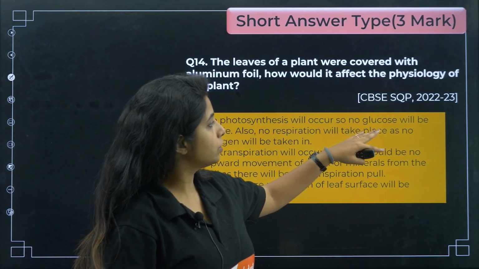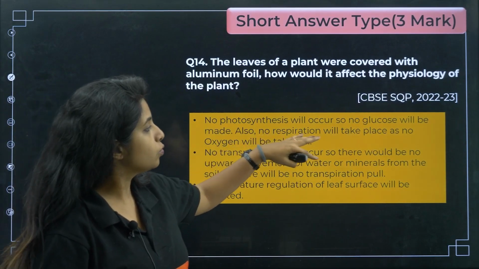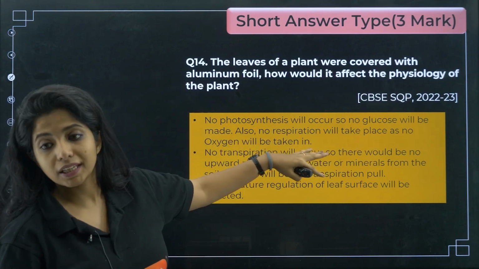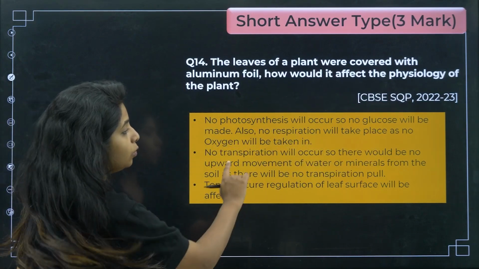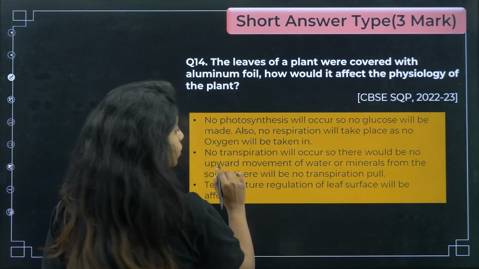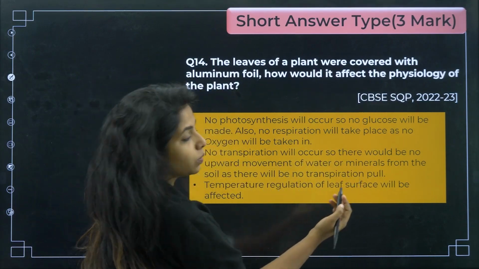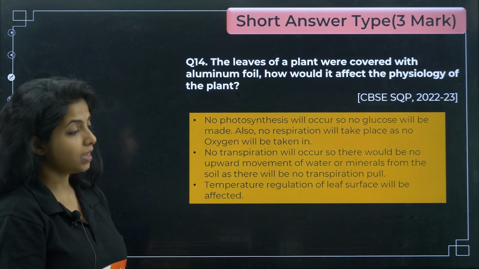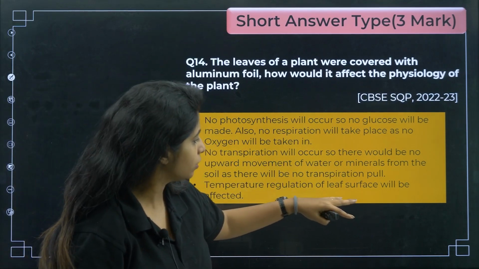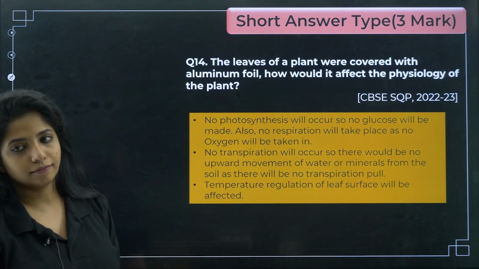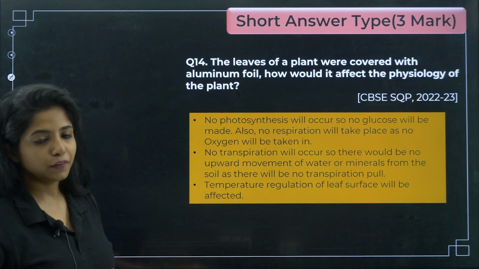No photosynthesis will occur, so no glucose will be made. Also no respiration will take place as no oxygen will be taken in. Two things, okay. No transpiration will occur, so there would be no upward movement of water or minerals from the soil as there will be no transpirational pull. Temperature regulation of leaf surface will be affected as well. These many problems are there. Will you be able to answer it?